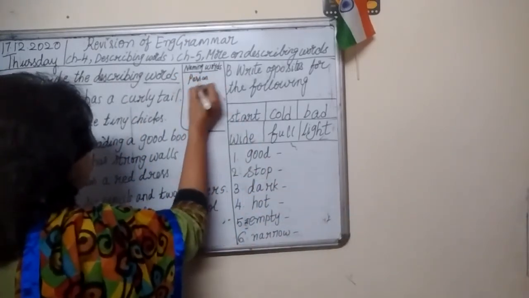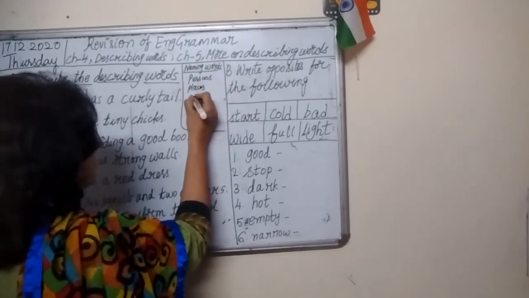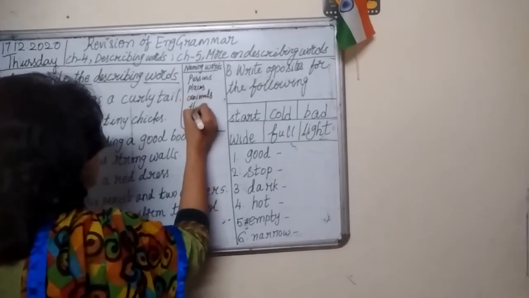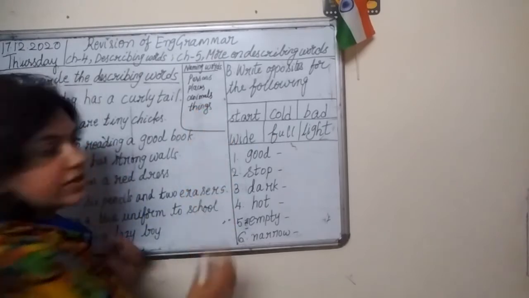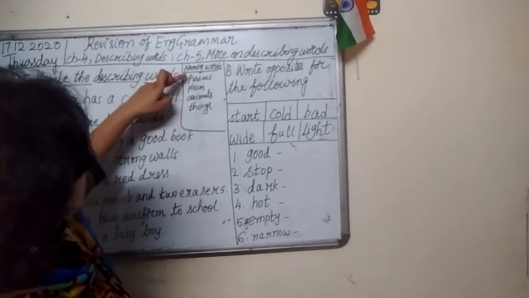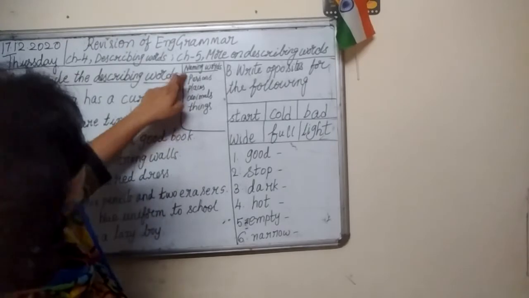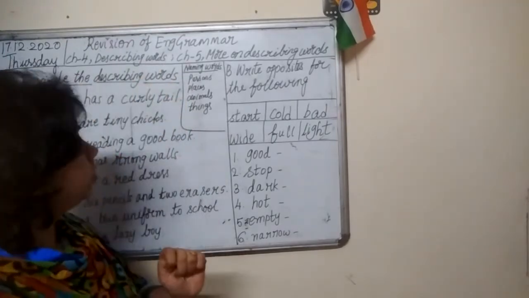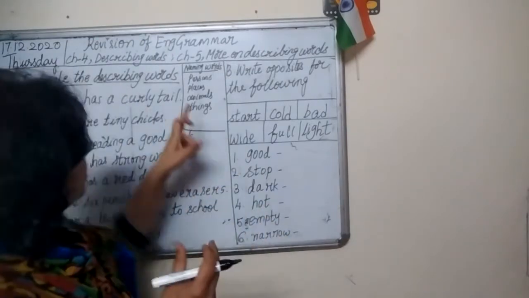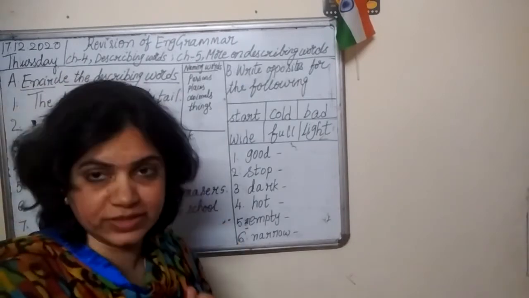Names of persons, places, animals, and things. Right? So, these are names of persons, places, animals, and things. All these are naming words. So, the words which tell us more about these naming words are called describing words.